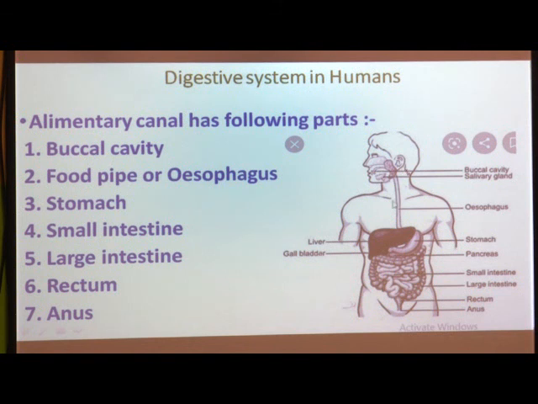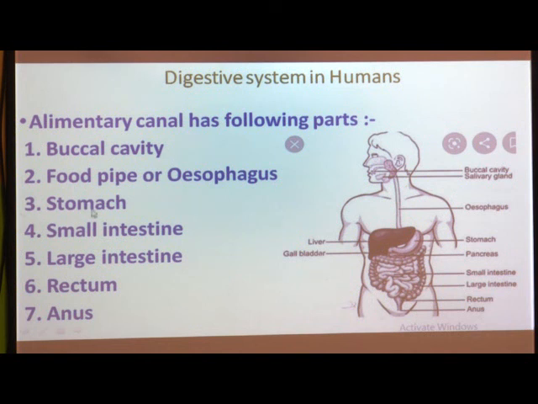Then you can see a tubular structure here which is nothing but esophagus. So, from buccal cavity food is going to esophagus. From esophagus it is going to stomach. Here you can see stomach. Okay. So, first one buccal cavity is here only. After mouth there are teeth, tongue and salivary glands included in buccal cavity. Then second part, it is a food pipe or esophagus. So, this long tubular structure you can see, it is called as a esophagus.